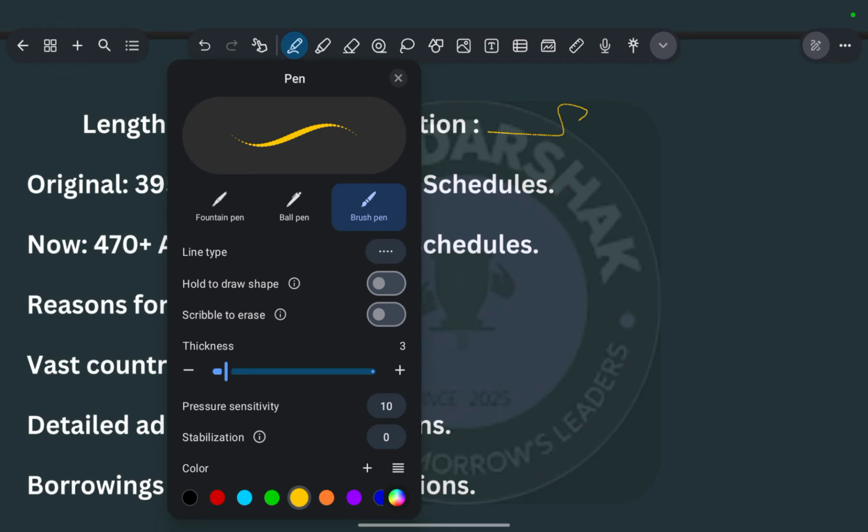Let me just make my pen clear for me. Okay, give me a second.